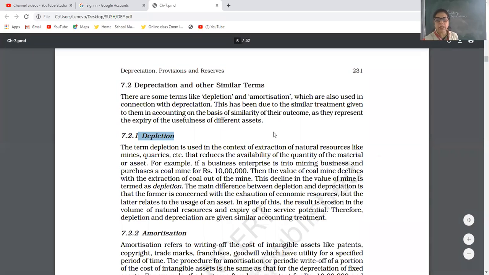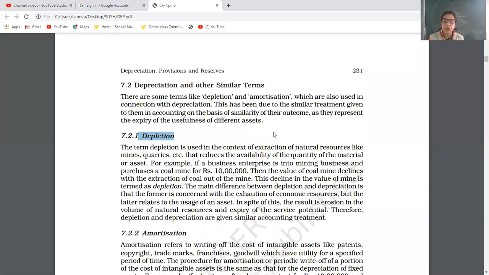So depletion is used in the context of extraction of natural resources like mines, quarries, etc. The term depreciation is used for fixed assets, but depletion is used for natural resources like mines, quarries, etc. Like the value of a coal mine that declines with the extraction.